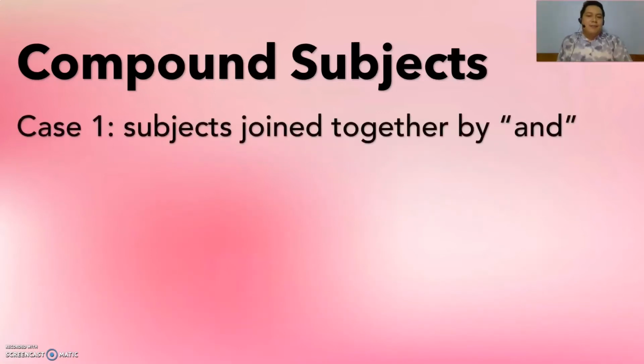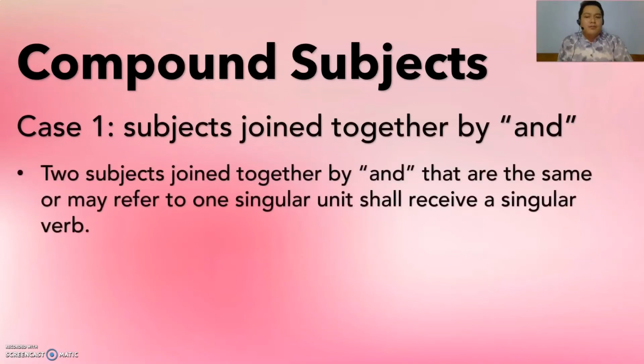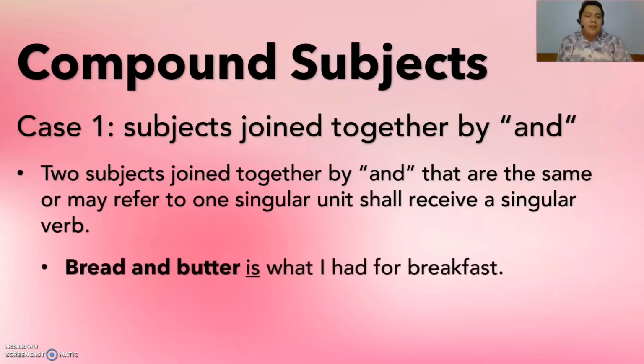Next, case still number 1, but 2 subjects joined together by and that are the same or may refer to one singular unit shall receive a singular verb. This time, there are combined subjects joined together by and, but referring to a single unit. So still singular verb. So what are the examples? Bread and butter is what I had for breakfast. Bread and butter is referring to one unit, so we are supposed to use the verb is.